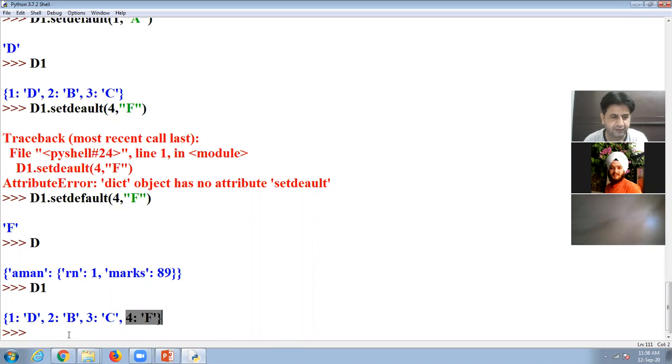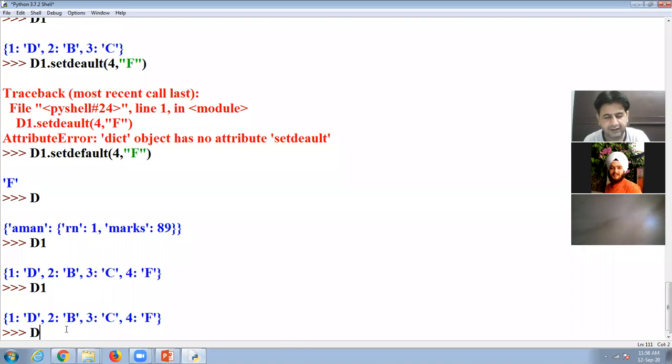I have one dictionary d1, values are here. I declare another dictionary d2, I give 100, then a, then 200, then value of b, then 300, and then I have been giving the value c.